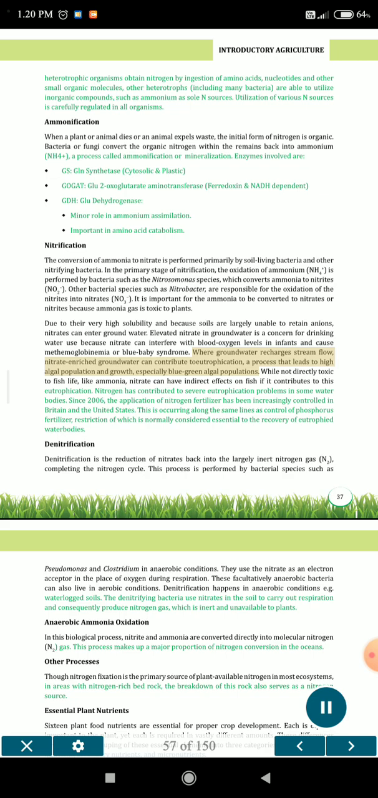Where groundwater recharges stream flow, nitrate-enriched groundwater can contribute to eutrophication, a process that leads to high algal population and growth, especially blue-green algal populations. While not directly toxic to fish life, like ammonia, nitrate can have indirect effects on fish if it contributes to this eutrophication. Nitrogen has contributed to severe eutrophication problems in some water bodies.